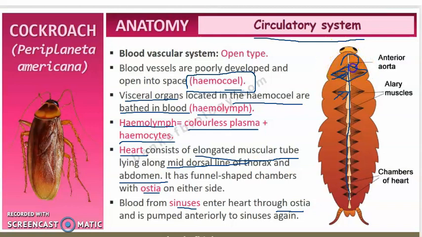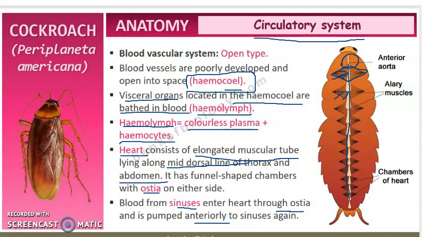So this is the anterior aorta, and the blood from sinuses will enter the heart through ostia and is pumped anteriorly. What is pumped anteriorly? The blood is pumped anteriorly to sinuses again. So all the blood which is reaching here will be pumped again to the anterior portion, and then again it reaches the sinuses, right? So this is how the circulatory system of the cockroaches works.